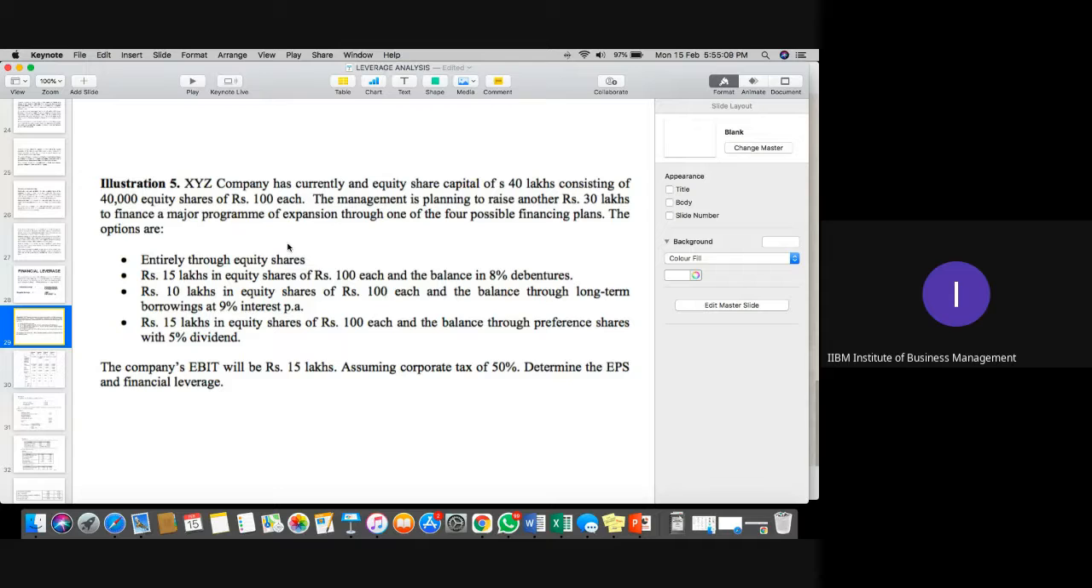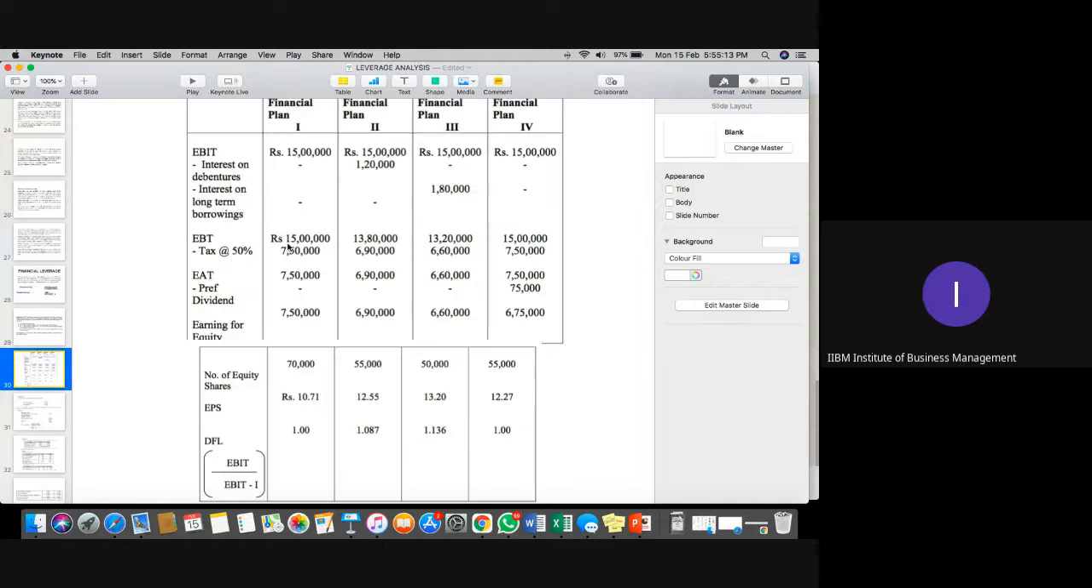So 15 lakh at 8% would be 1.2 lakh. This is the interest amount on 15 lakh rupees. Out of 30 lakh, the company is raising 15 lakh through equity shares, but the remaining 15 lakh is through debt. So the company is liable to pay interest on that, which will be part of your interest obligation. Is it clear, please, everyone?